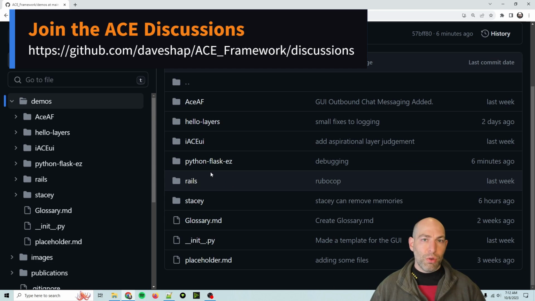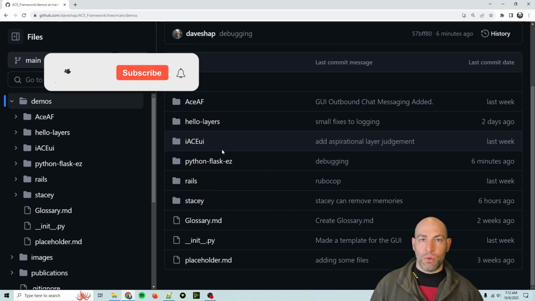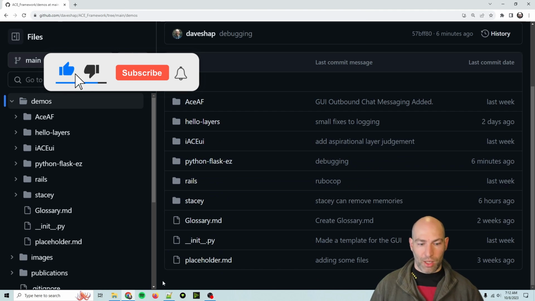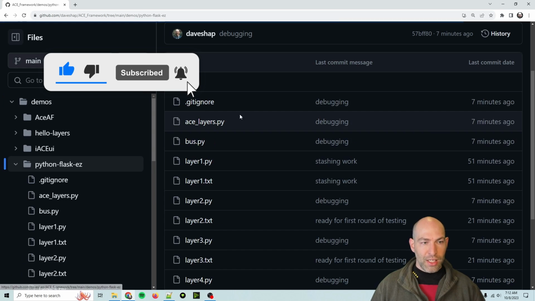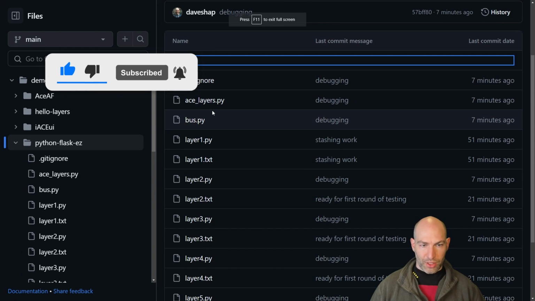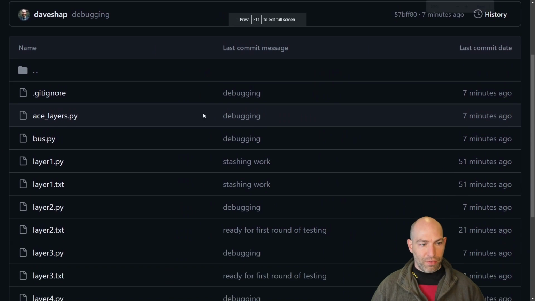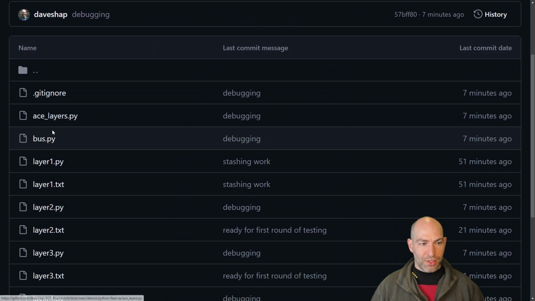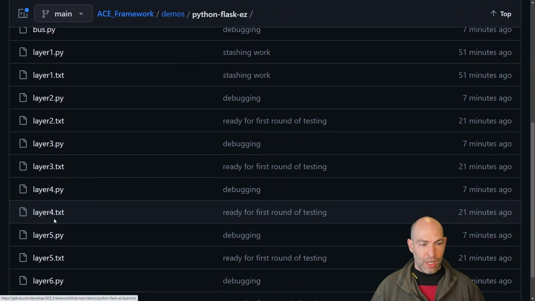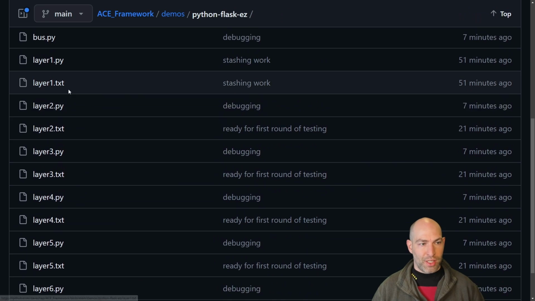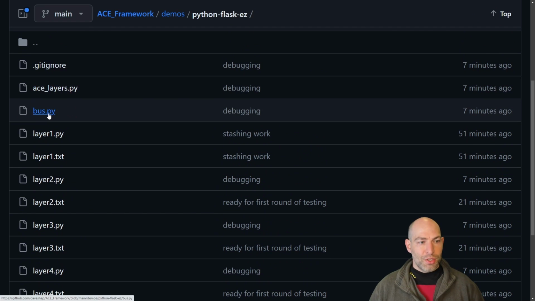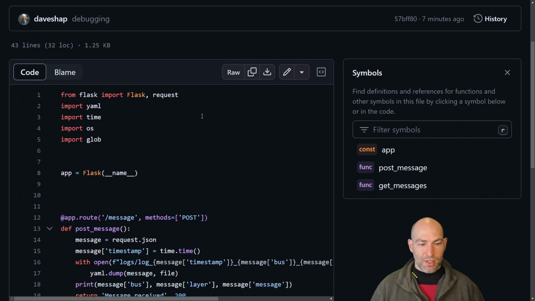So let me show you first a little bit of the code. It's brain dead simple, just to show you what I mean, and then I'll show you this actually working. So in here, let's go full screen, there we go. You've got the acelayers.py, bus.py, and then one Python file and one text file for each layer. So first, I'll show you the bus. The bus is super simple.